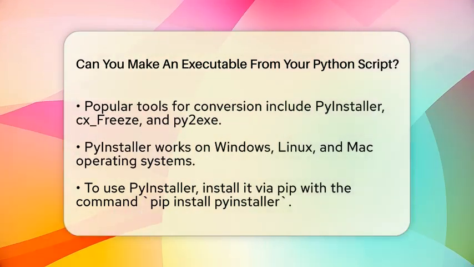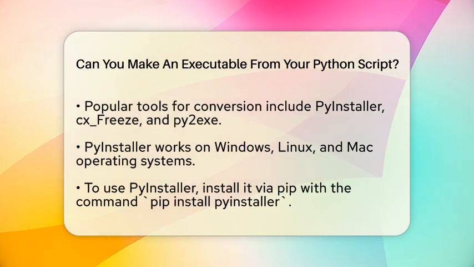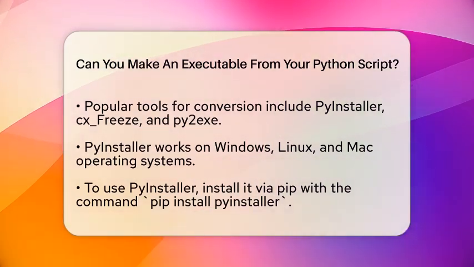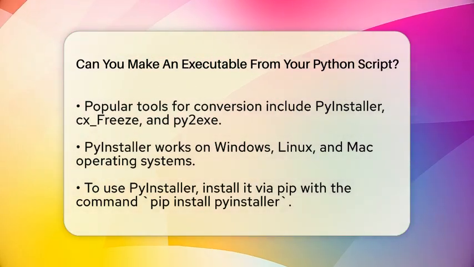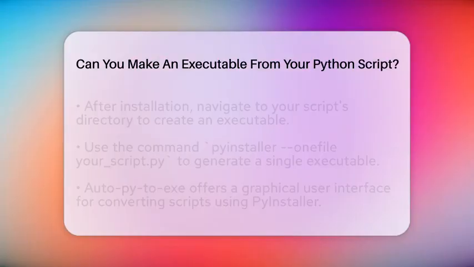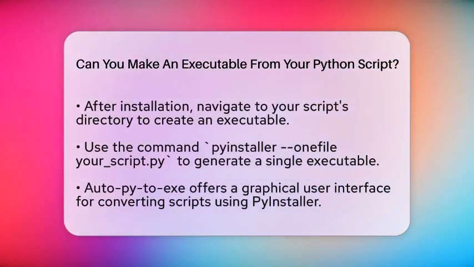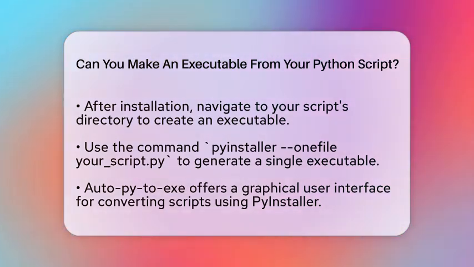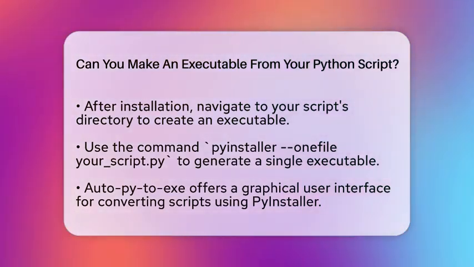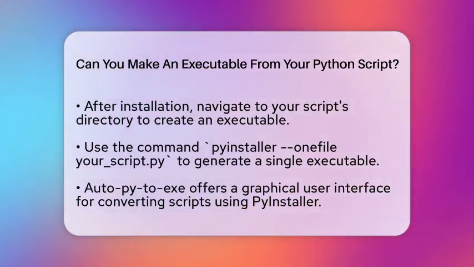First, you need to install PyInstaller using the package manager called pip. You can do this by running the command pip install pyinstaller in your command line. Once installed, navigate to the directory where your Python script is located. Then, you can run a command like pyinstaller your_script.py. This command will create a single executable file, which will be placed in a folder called dist inside your project directory.